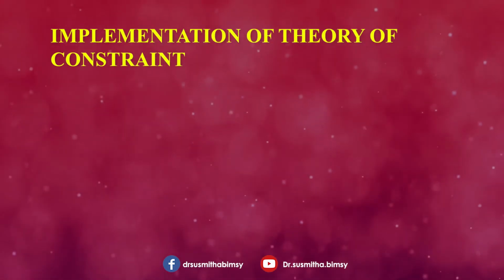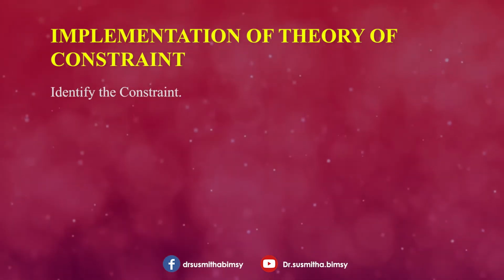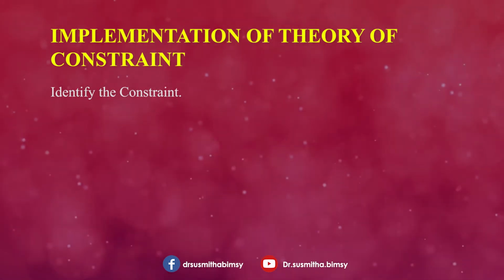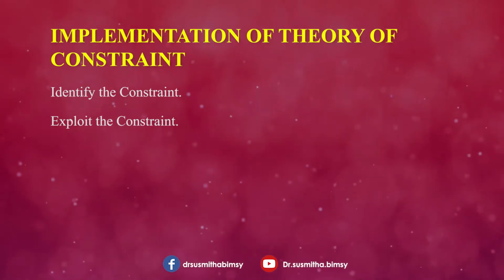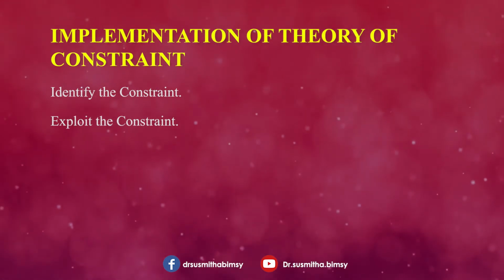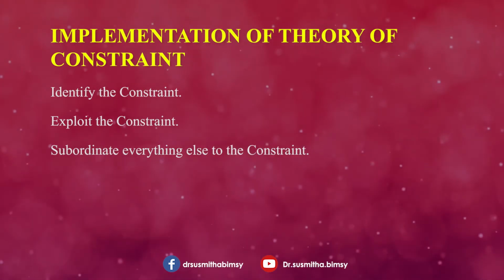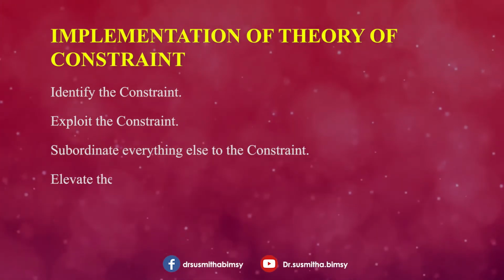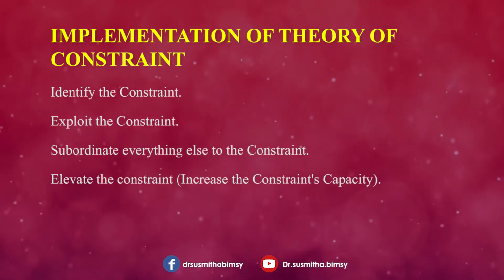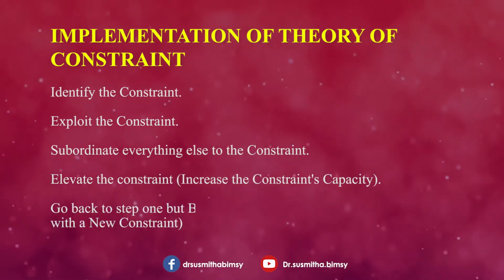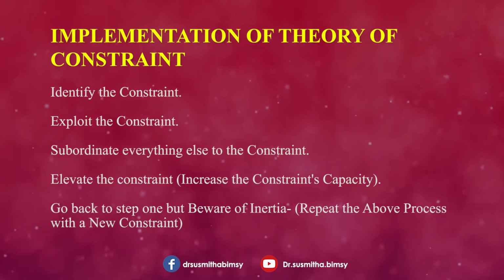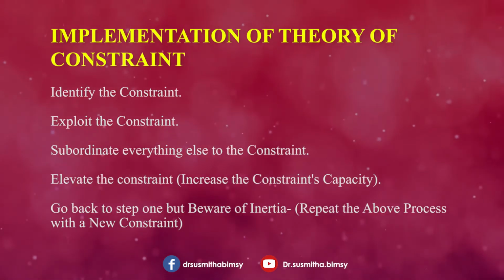There are 5 steps. First step is to identify the constraint. Second step is to exploit the bottleneck. Bottleneck means the same as constraint, okay. Third step is to subordinate everything else to the constraint. Fourthly, elevate the constraint. And lastly, go back to step 1 but beware of inertia. These are the 5 focusing steps.